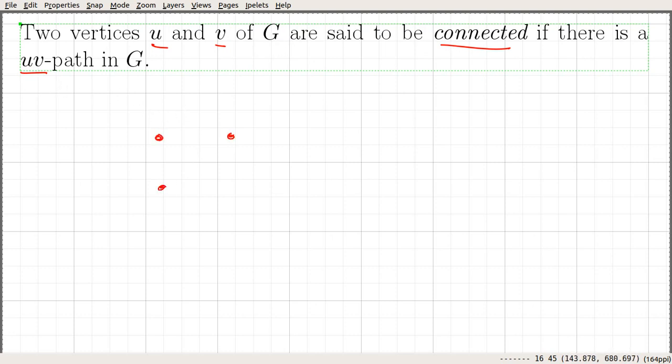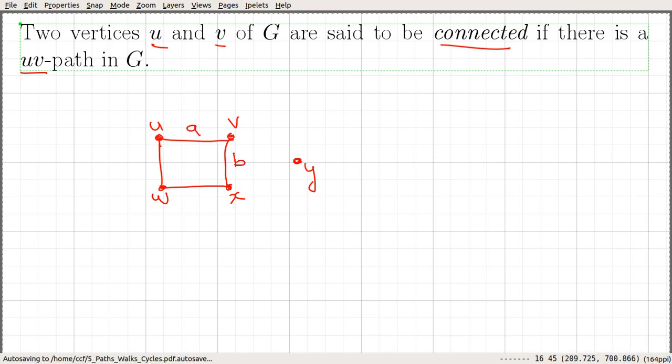Let's consider this graph, and suppose that the vertices are labeled like that, and the edges like A, B, C, D. In this case, we can see that U and X are connected.